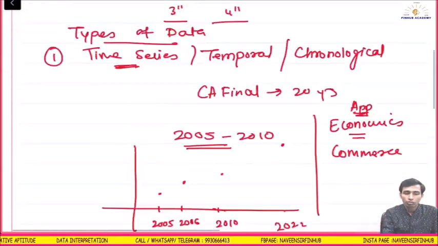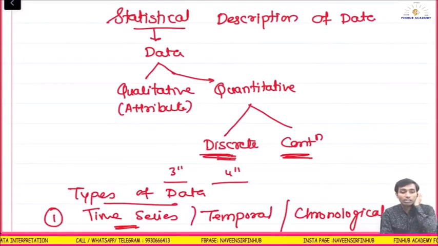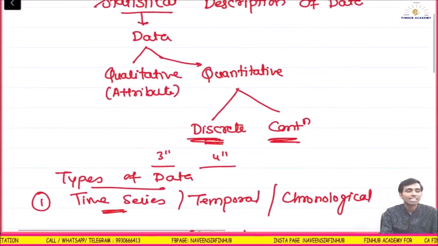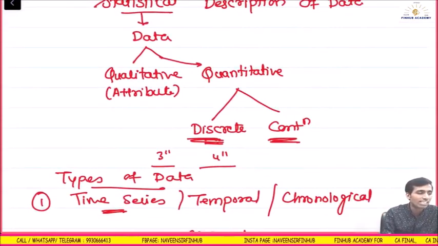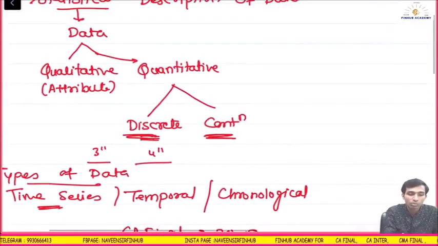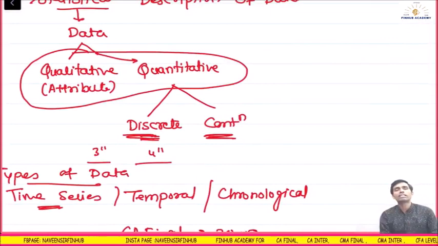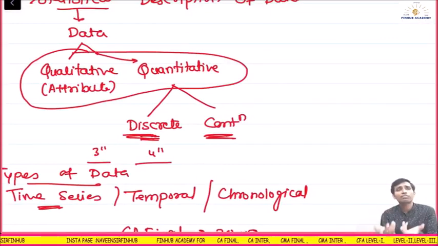Okay, so coming back, see what we have learned. Statistics is data, qualitative and quantitative. As I said, there are 2 definitions. One is singular, one is plural. The plural definition says data can't be only quantity. If I tell you 50, what is 50?